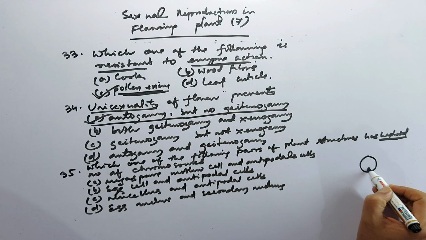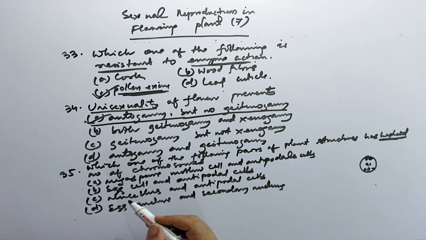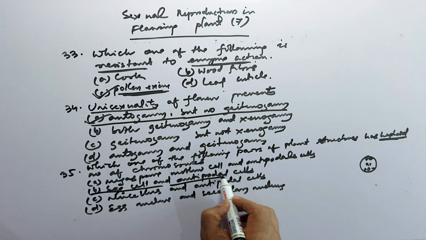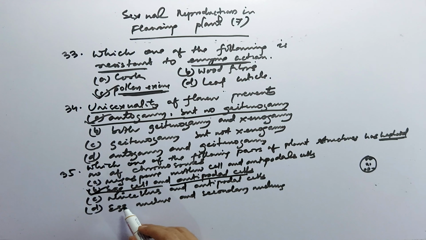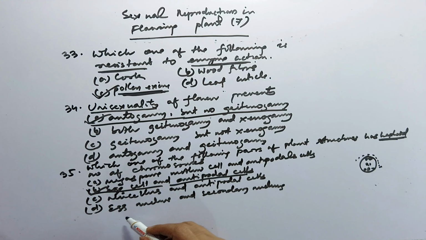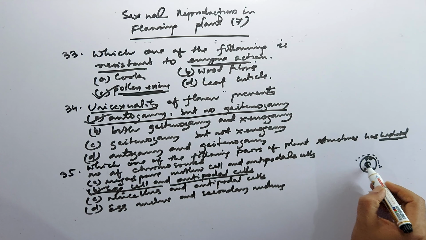You know the egg cell, antipodals, synergids and secondary nucleus. So the correct answer is egg cell and antipodal cells. Now let us see how the others are rejected. The nucellus is diploid, outside the embryo sac, so this is rejected. The egg is haploid, but the secondary nucleus, which is a fused product, is diploid.